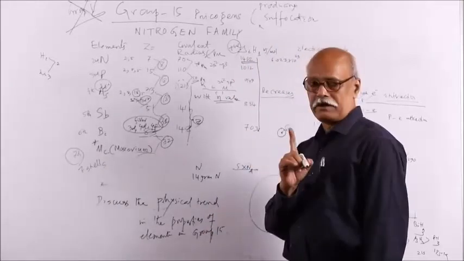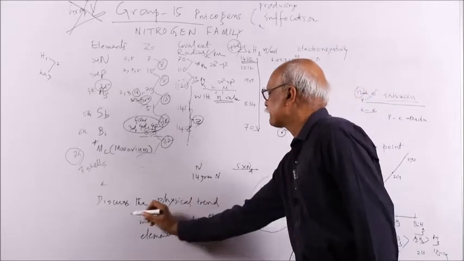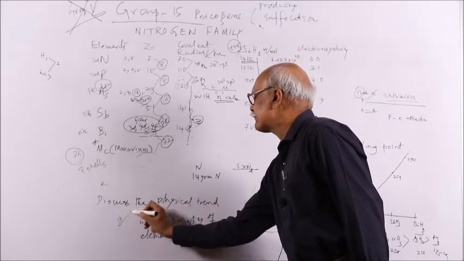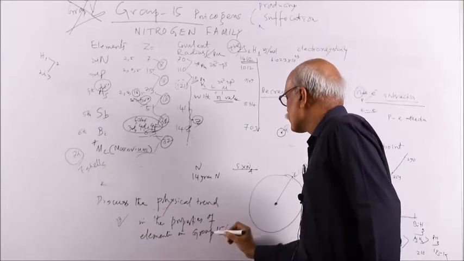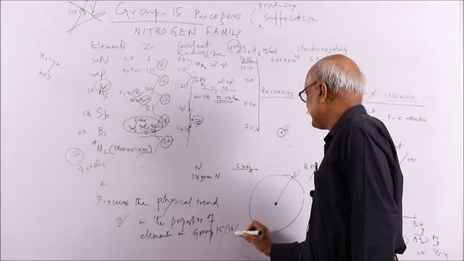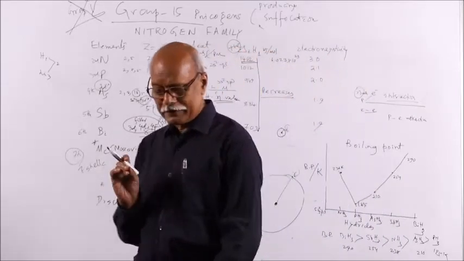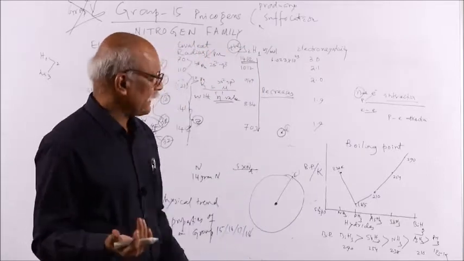In your course there are 4 groups, 15, 16, 17, 18, and the same question can be asked, as a 2-mark or 3-mark question with 3 points. If you remember one group, the other groups you can write like this.